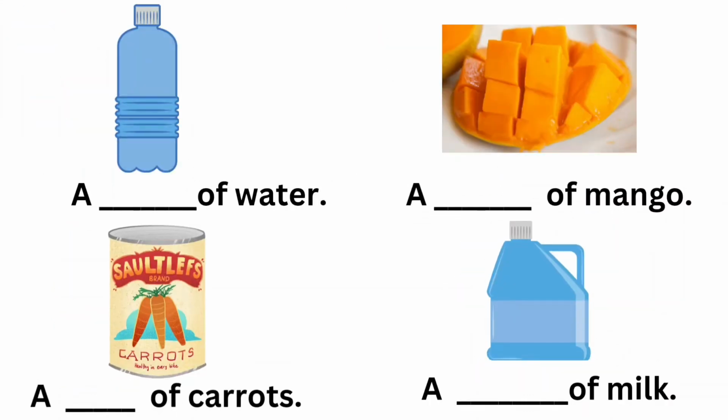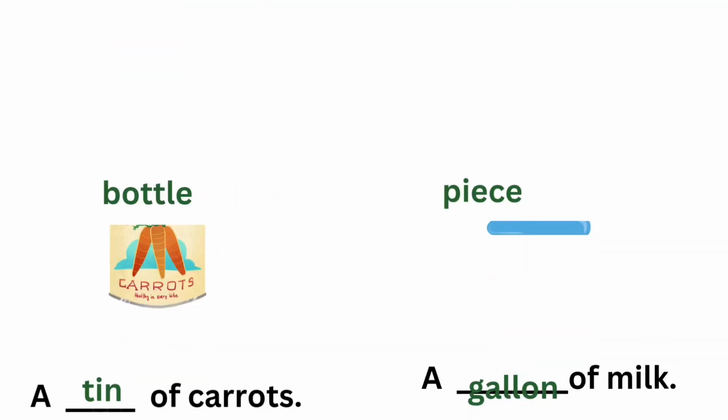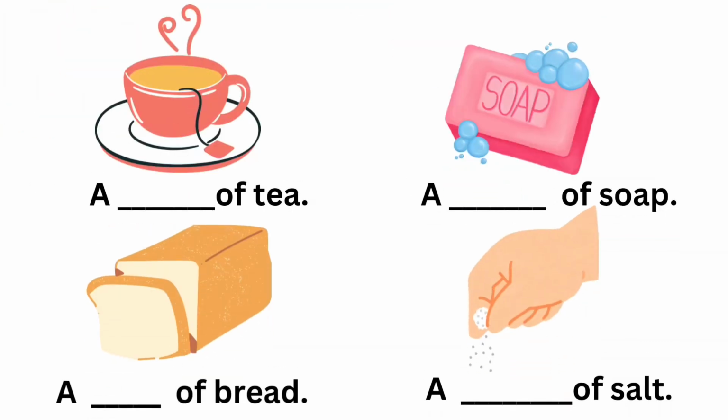A blank of water. Bottle. A blank of mango. Peas. A blank of carrots. Tin. A blank of milk. Gallon. A blank of tea. Cup. A blank of soap.